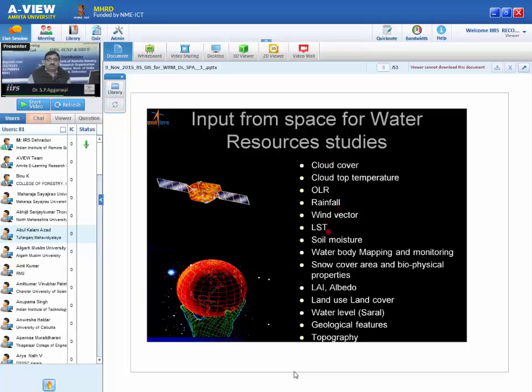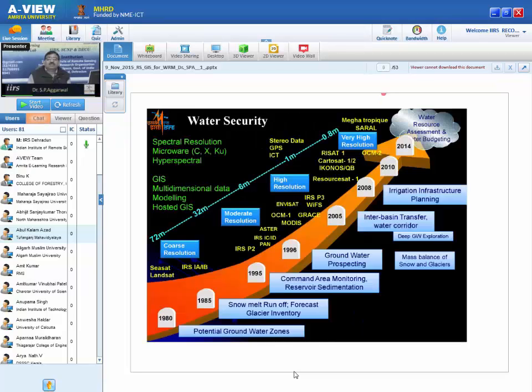From other satellites we get land surface temperature, soil moisture, and water body mapping and monitoring we can do from remote sensing satellites. Snow cover area and biophysical properties we can get from remote sensing satellites. Leaf area biophysical parameters like leaf area index, albedo. Land use, land cover, water level from SARAL-AltiKa. Of course, nowadays we can get geological features, topography from remote sensing. So you see nowadays so many parameters we are getting from space technology, remote sensing data.